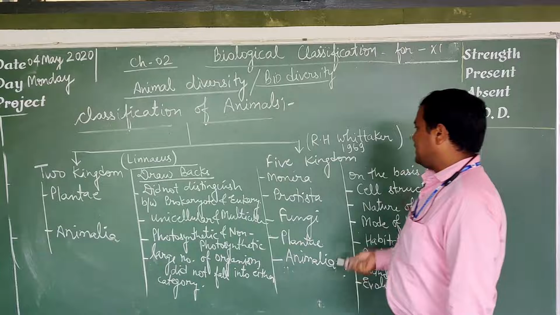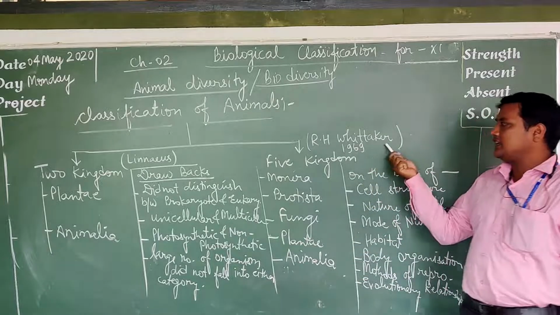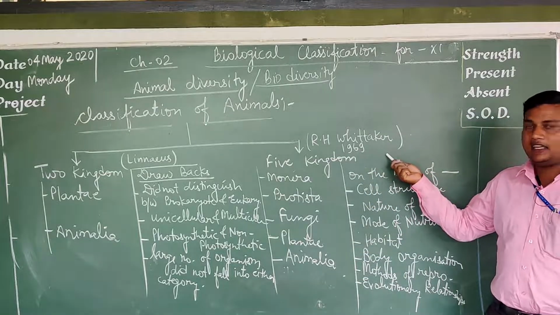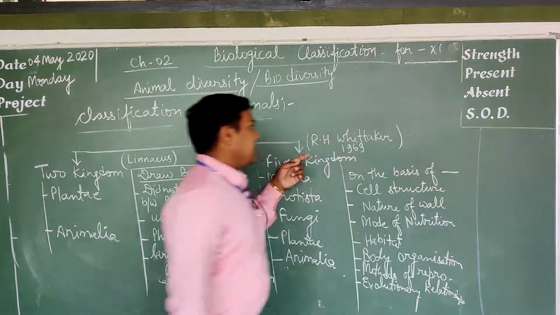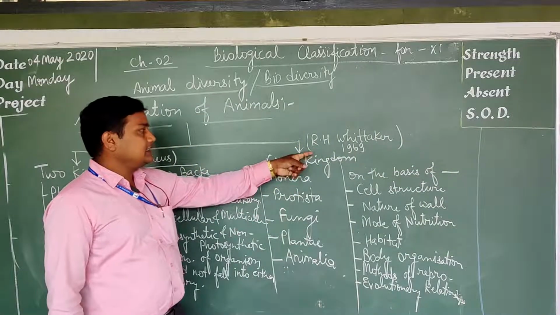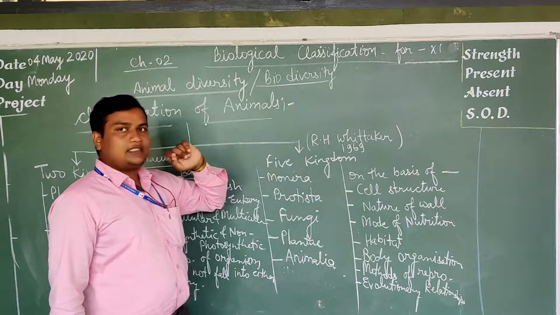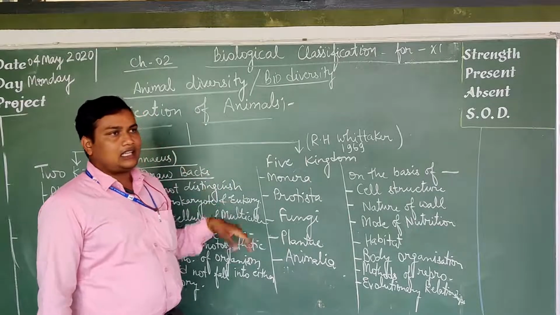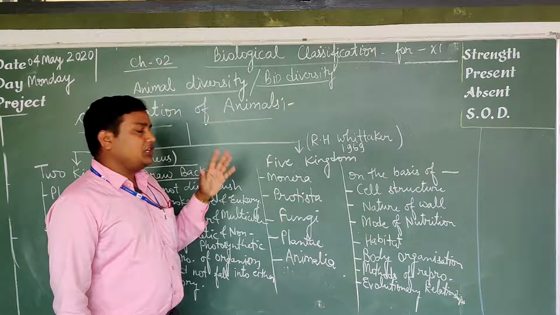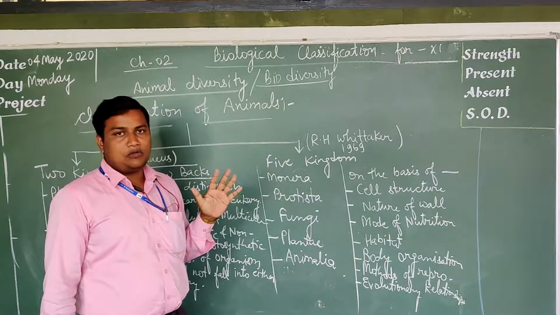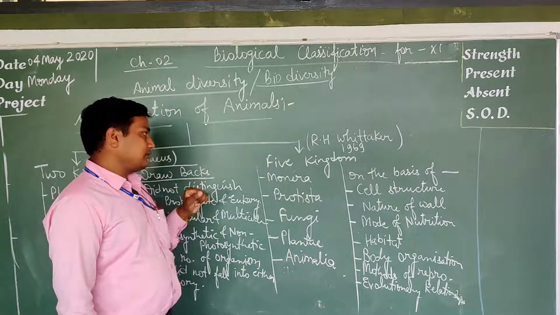Then scientists like R.H. Whittaker and his colleagues in 1969 classified the entire organism world into 5 kingdoms. How many kingdoms? 5 kingdoms.